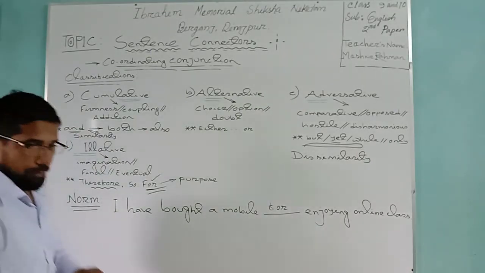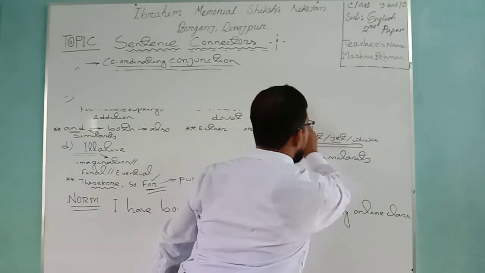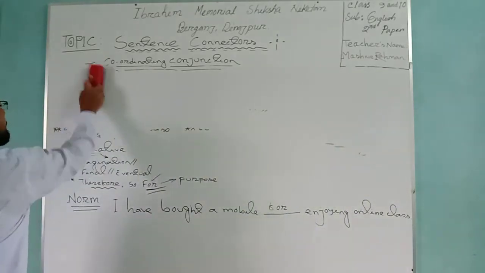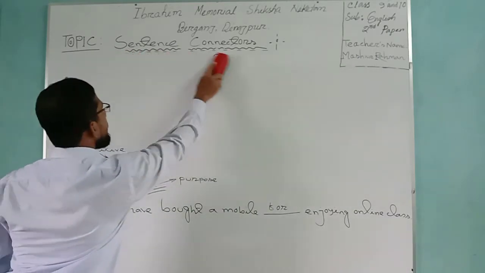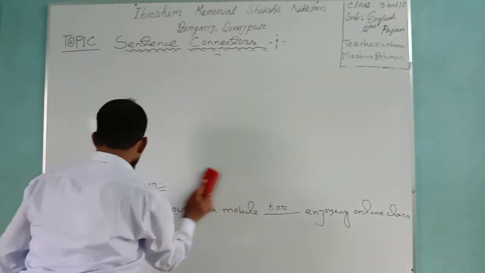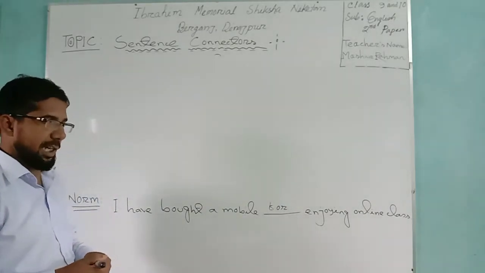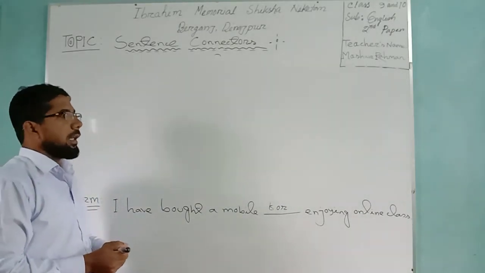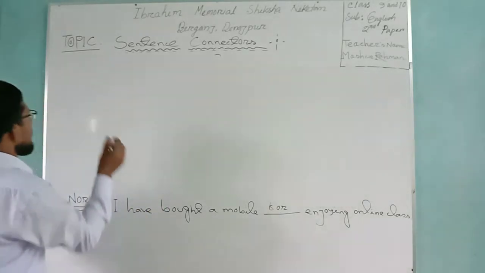Sample answer means now I want to tell you the solution of previous home task. I want to give you the previous solution. A passage was given in my last class of sentence connector, and the passage name was computer virus. Solution.